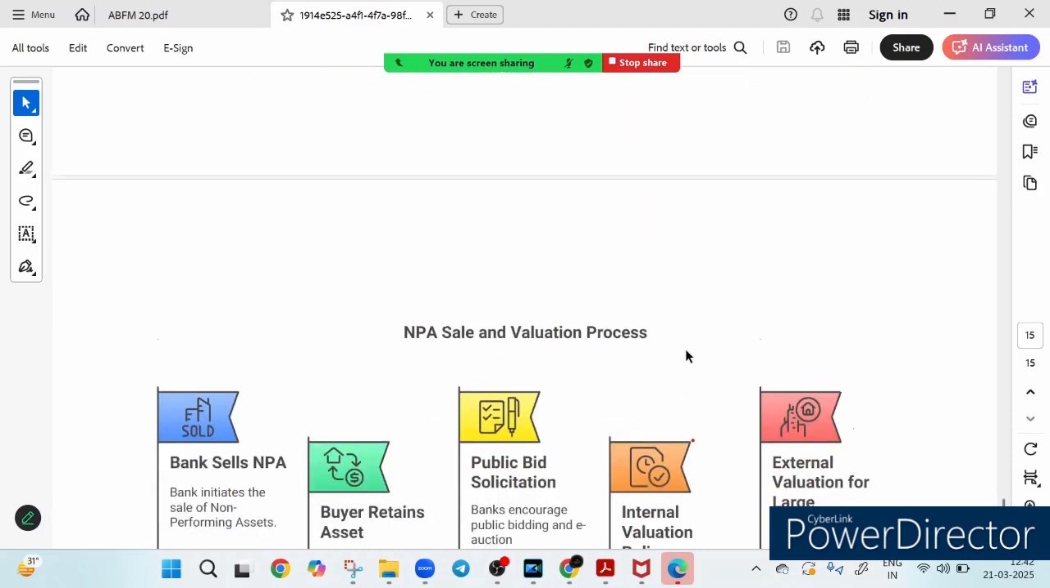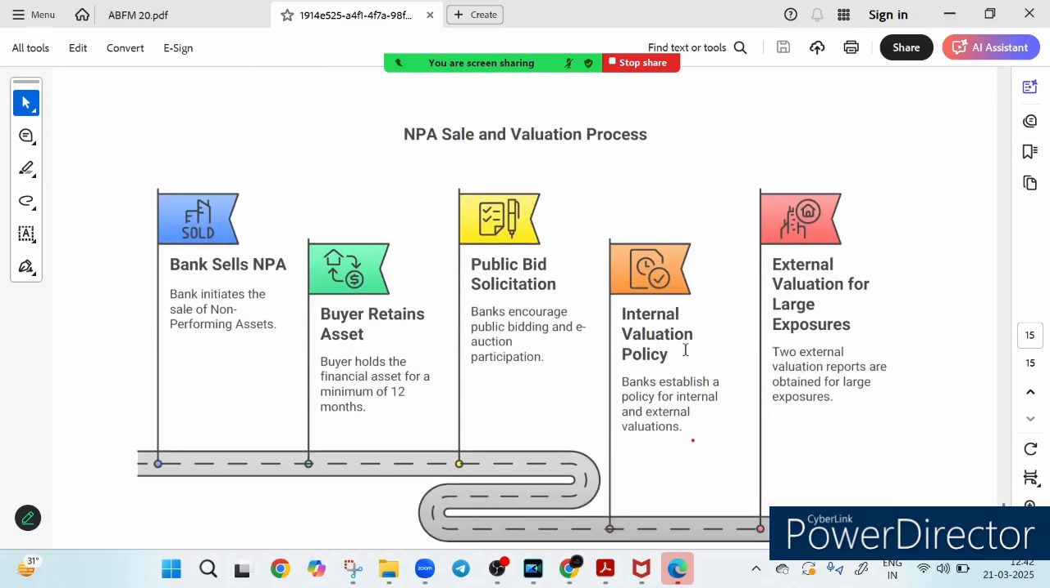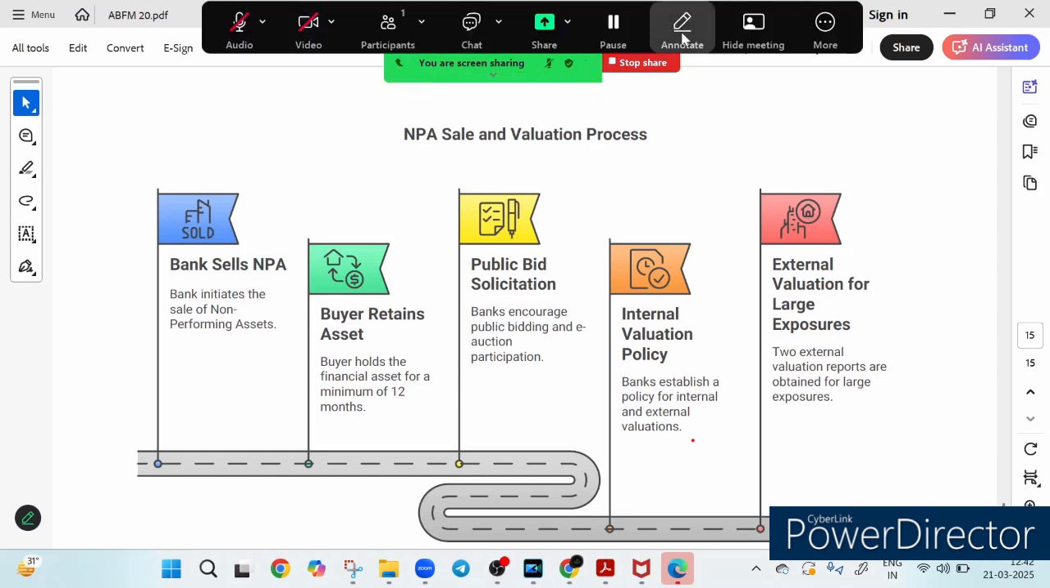And the last slide here we have is the NPA sale and valuation process. So basically, ever wondered how banks get rid of their bad loans? Well, they don't just write them off. They follow a structured process to sell non-performing assets and recover what they can. Whenever a loan turns into an NPA, the bank can decide to sell it to recover some of its loss. The buyer of the NPA must hold it for at least 12 months before taking further action, right? So the buyer retains the asset for 12 months.